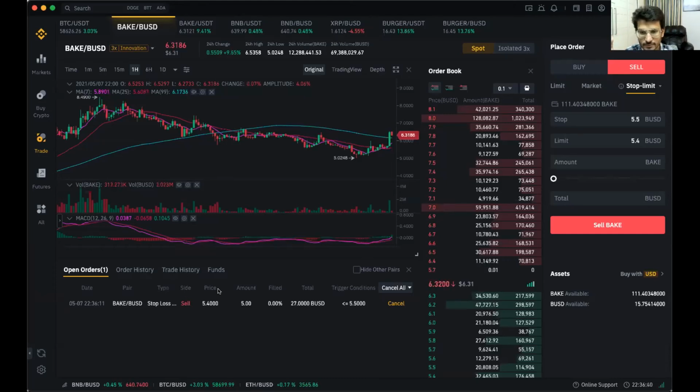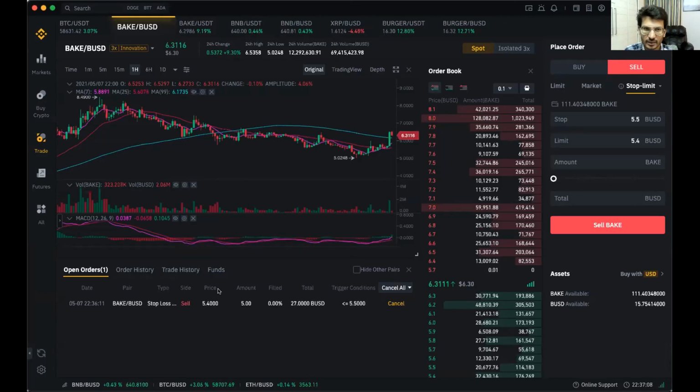I am not 100% sure I understand the stop part. So you put a limit. Limit is basically saying that it should sell at 5.4, right? Yes. And stop is to say that if it goes to 5.5, then what? Look, right now it is above, at 6.31, right? Yes. So when it comes down from 6.31 to 5.5, then my order will be activated to sell at 5.4.